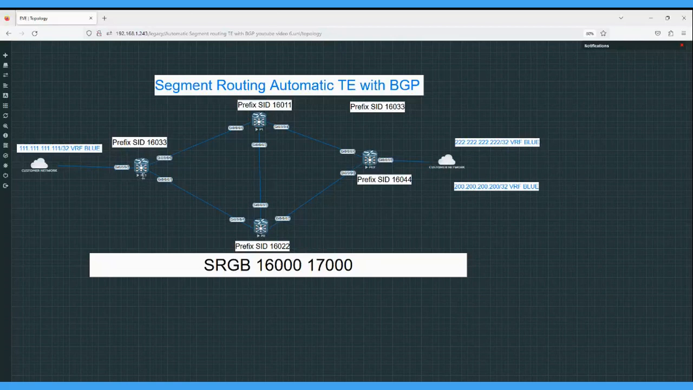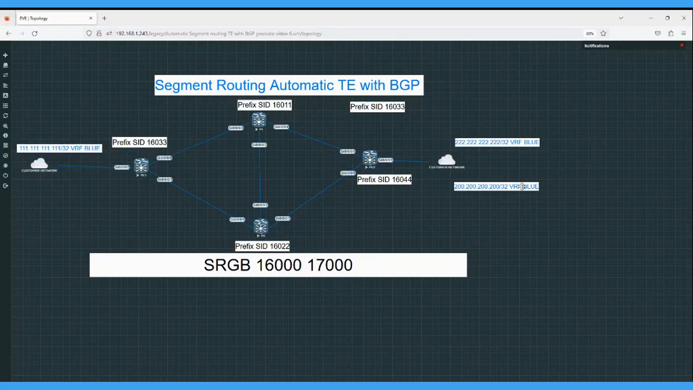In this VRF blue, I have configured loopback 100 on PE1. For that loopback, this is the address, which is part of VRF blue. On PE2, I have configured two loopbacks. The first, loopback 100, has this 222 IP address and is part of VRF blue, and another, loopback 200, I have created with this IP address, and it is also part of VRF blue.